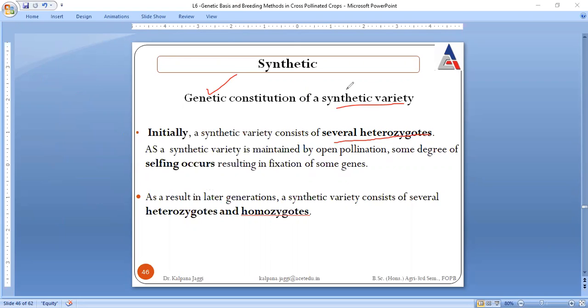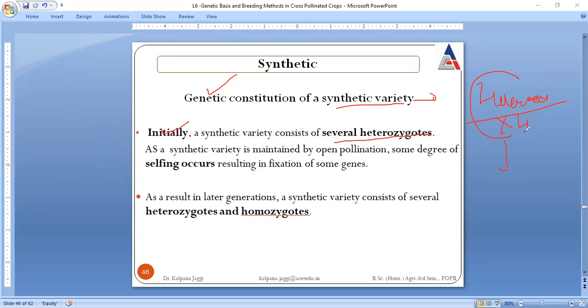Obviously, because within the synthetic variety we are going for the exploitation of heterosis, and heterosis, again I repeat, is the superiority of the generation over its parents, right? So initially this variety consists of several heterozygotes, and later when one heterozygote is crossed with another heterozygote, then some degree of selfing occurs.